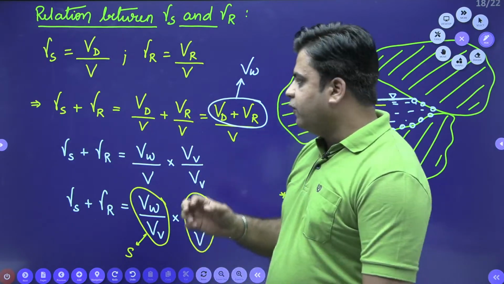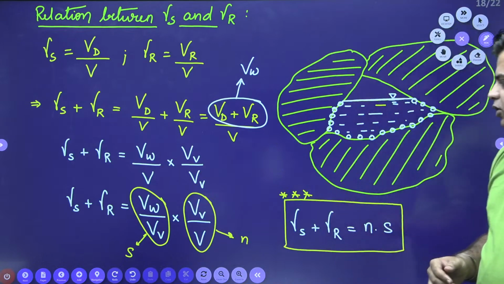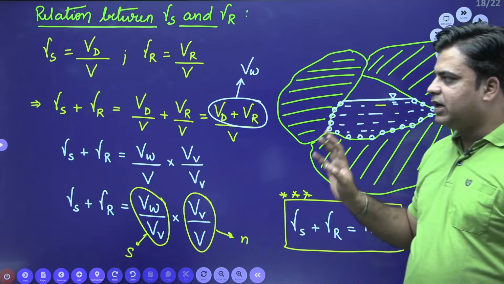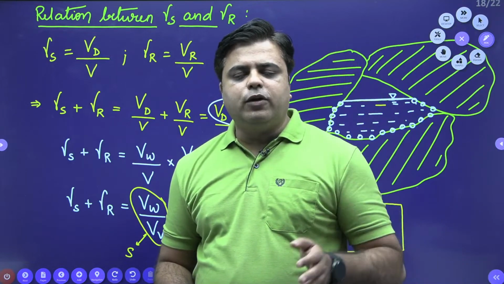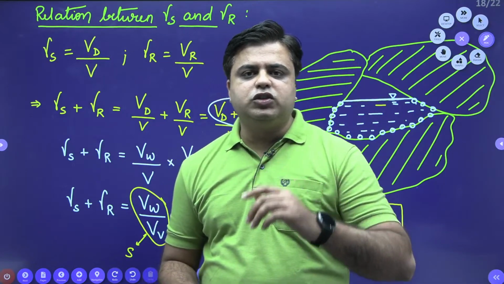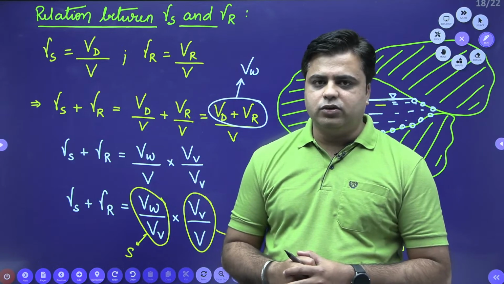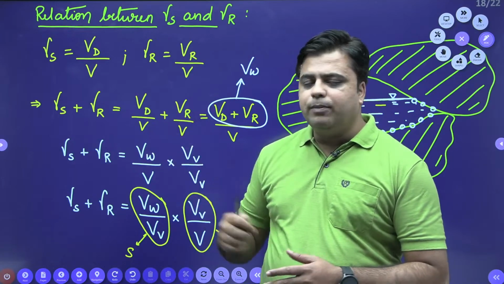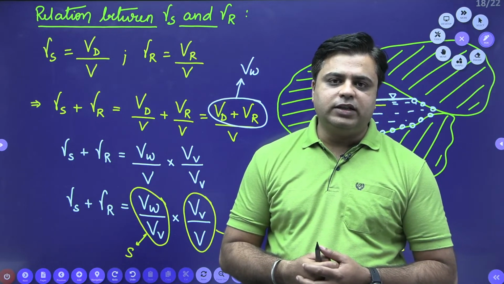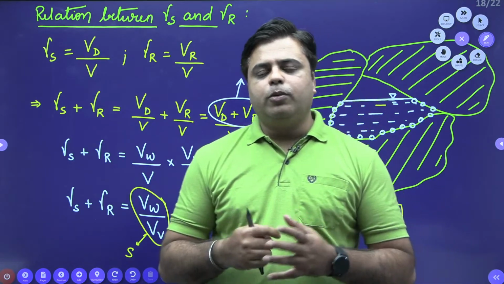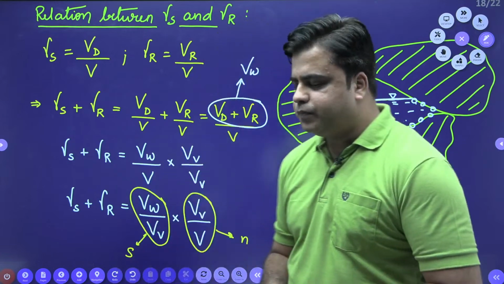So, if any question related to that happens in the GATE examination, you are pretty much clear what to calculate. So, this is again a very important derivation regarding specific yield and specific retention. I hope all these things are clear to you.